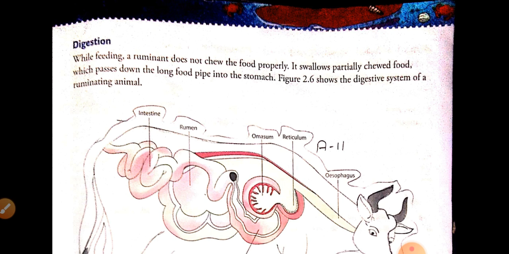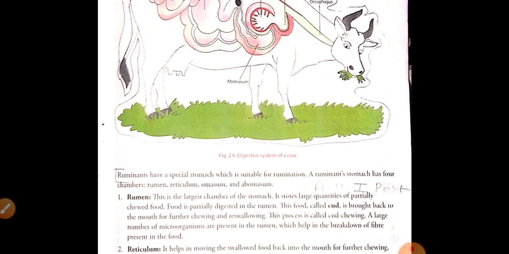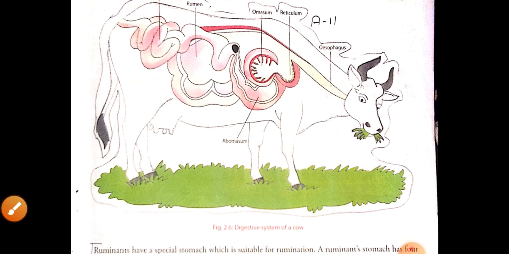The stomach of the ruminant contains 4 parts, that is rumen, reticulum, omasum and abomasum. Now we will see each part.